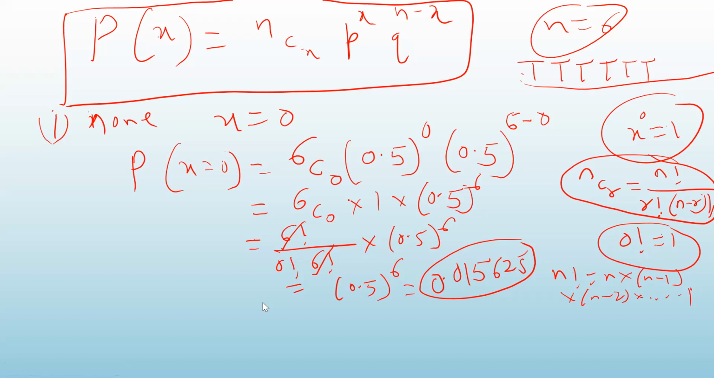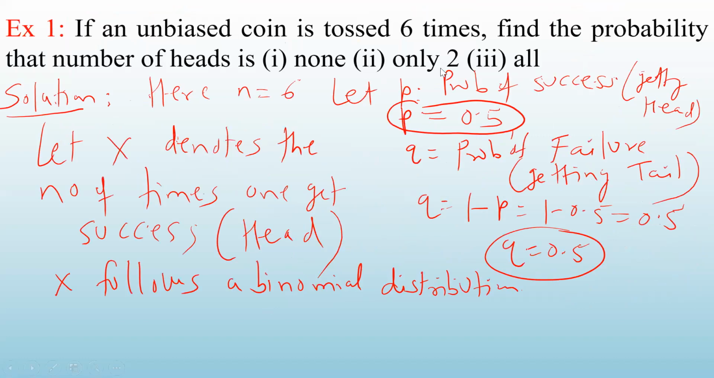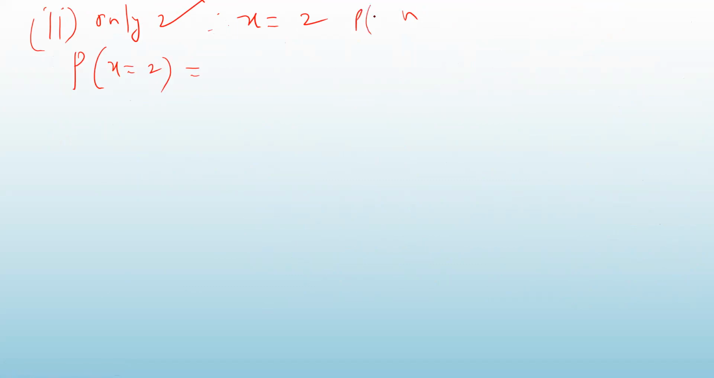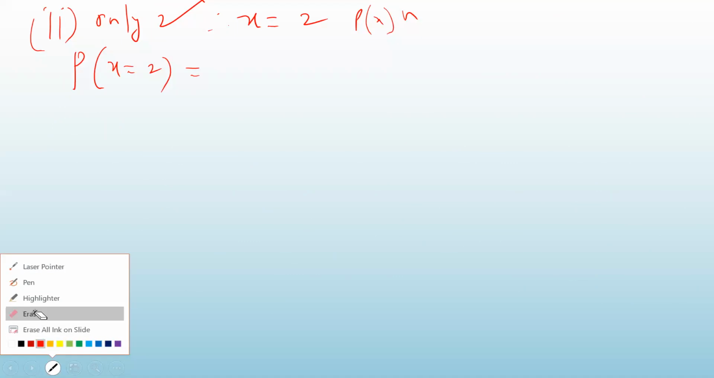Okay, now see the next one. The second one, only 2. That means out of 6 times when you throw the coin, only 2 times you are getting success. So what is the value of x here? X is 2. So what is the probability that x is 2? Apply your formula. What is the formula? Let me write down the formula on the right side.